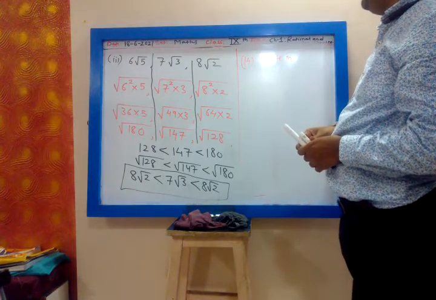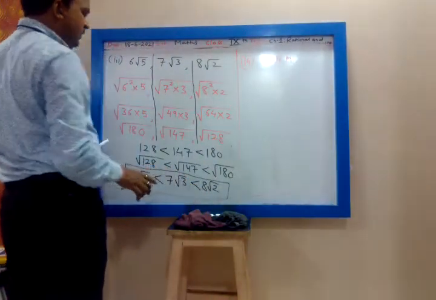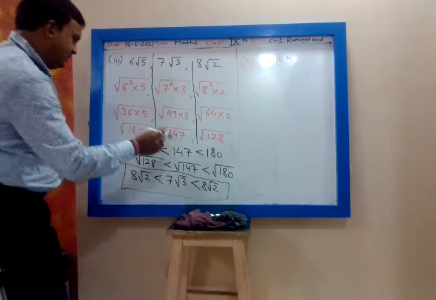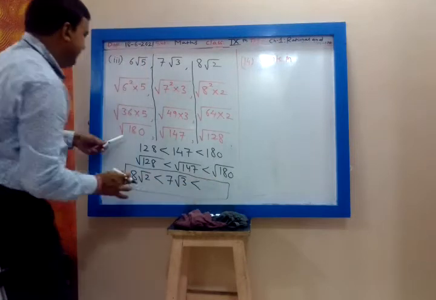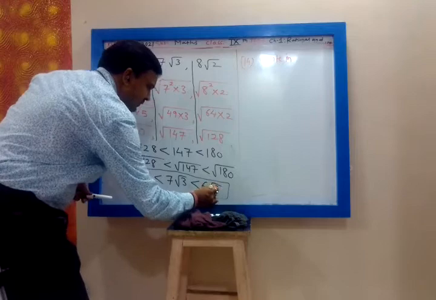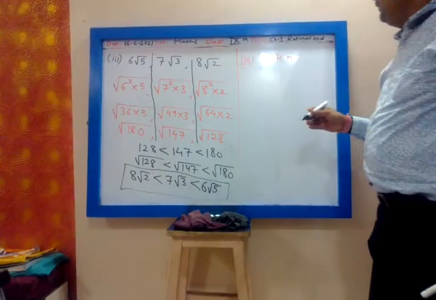Yes, root 80 is nothing but 6 root 5, correct. Very good, that means you are alert.